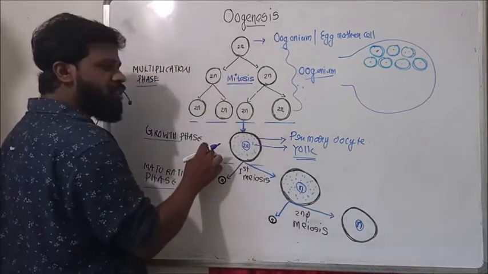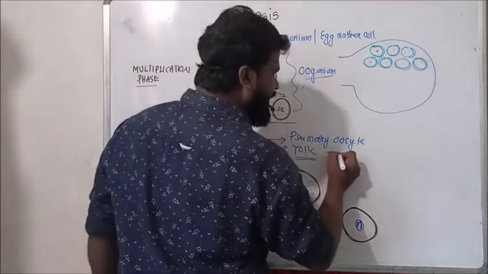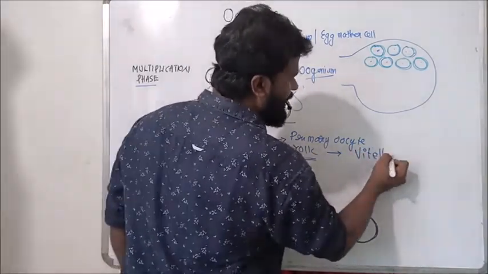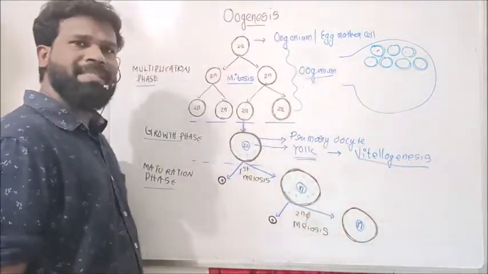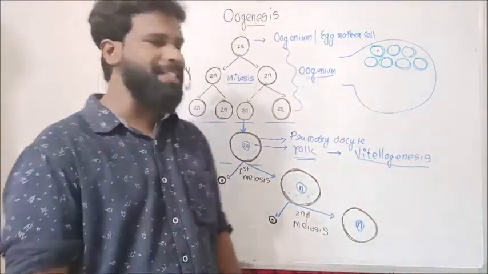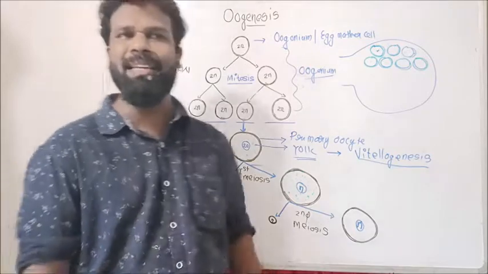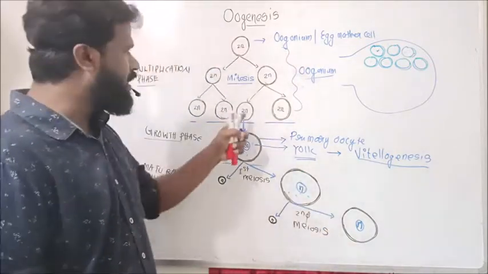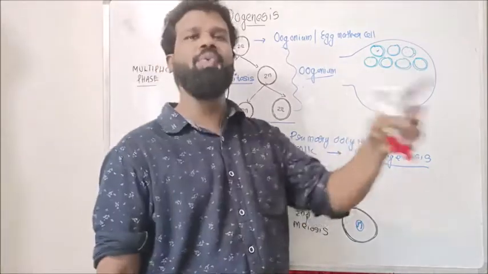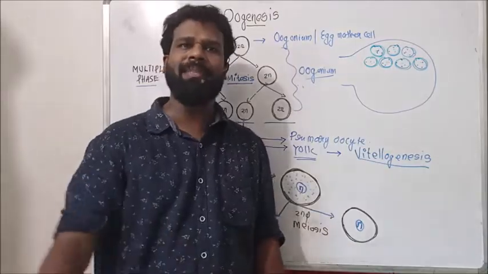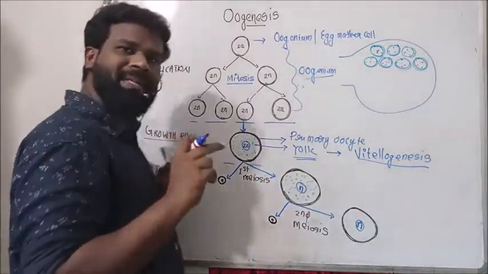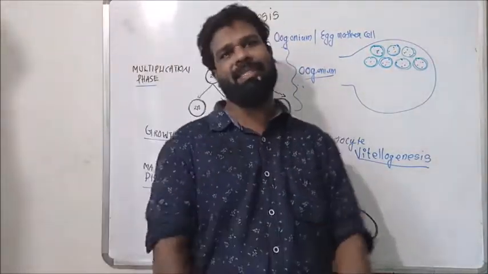So here, during this growth phase, the yolk materials are synthesized by a process called vitellogenesis. Vitellogenesis, or yolk deposition, takes place during the growth phase in oogenesis. As a result of this growth, this oogonial cell is now called a primary oocyte. It also takes place in the embryonic stage. So this growth phase is also completed in the embryonic stage.